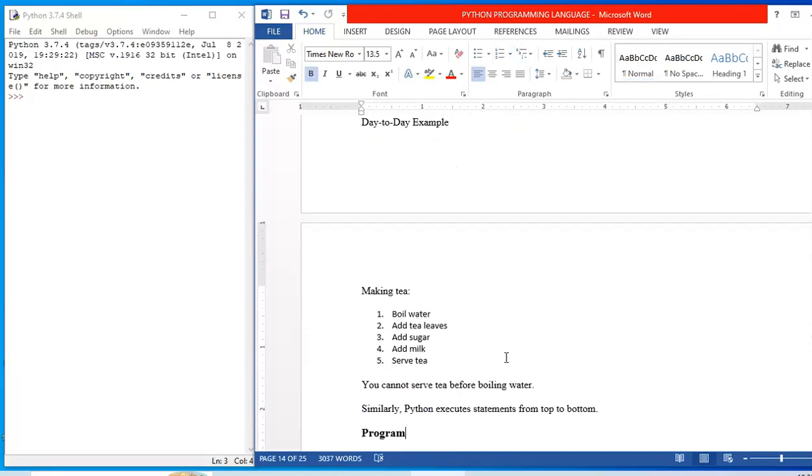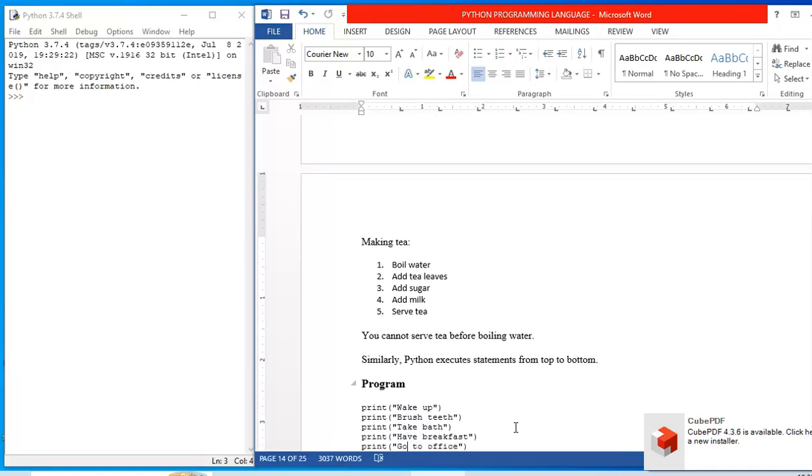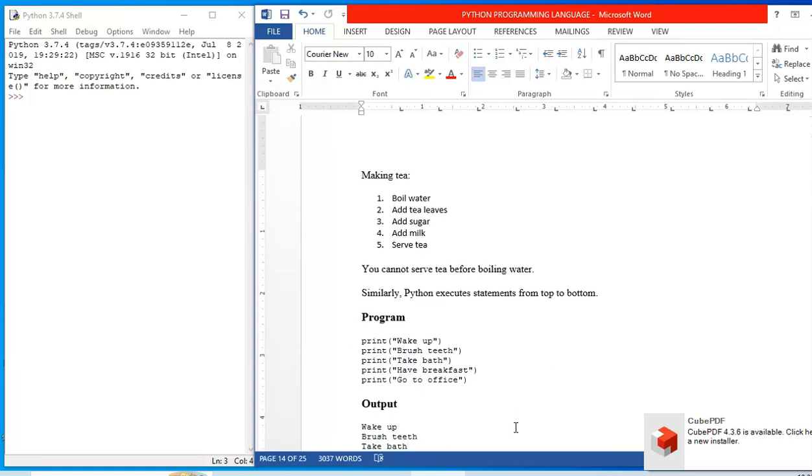So for example, let us take one example from day to day life. Say making tea. The person would first boil water, then add tea leaves, then add sugar, add milk, and then serve the tea. When the tea gets ready, the tea is served. So steps 1, 2, 3, 4, and 5 are executed one after the other. You cannot shuffle the steps. You cannot serve tea before boiling water. It has to be at its own position where it is required. That is what is sequential.